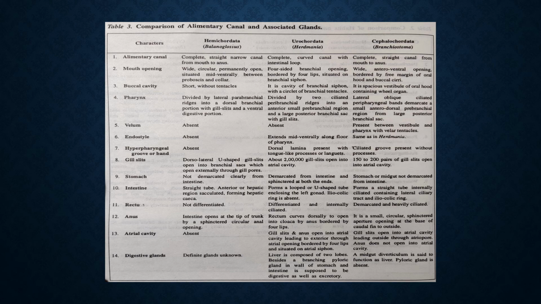13th, atrial cavity. It is absent in Balanoglossus and present in both the other phyla. In Herdmania, gill slits and anus open into atrial cavity, leading to exterior through atrial opening, bordered by 4 lips and situated on atrial siphon. In Amphioxus, gill slits open into atrial cavity, leading outside through atriopore. Anus does not open into atrial cavity.